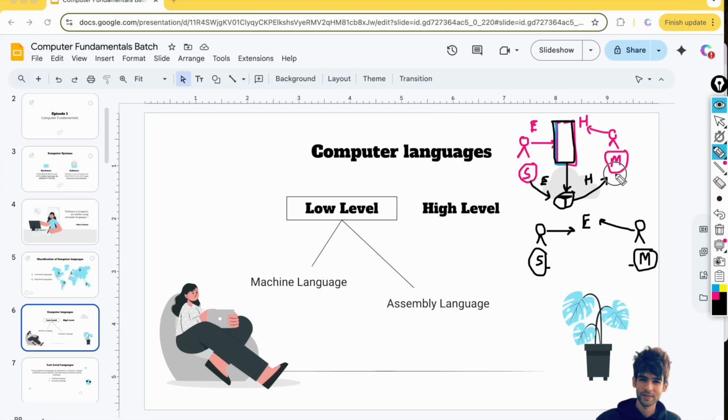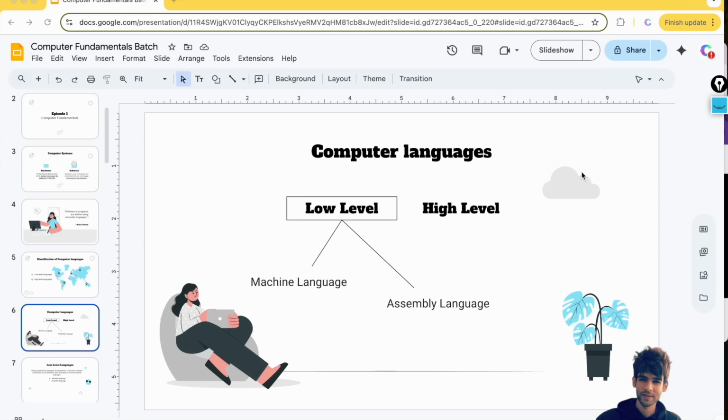And Mike will again say in Hindi, and this translator will communicate to Steve in English. So I hope you understand the terminology I'm going to explain. So similarly, computers. So here we have one computer.